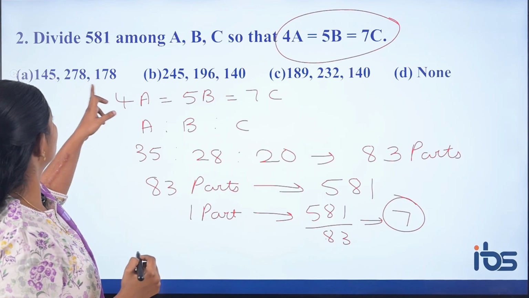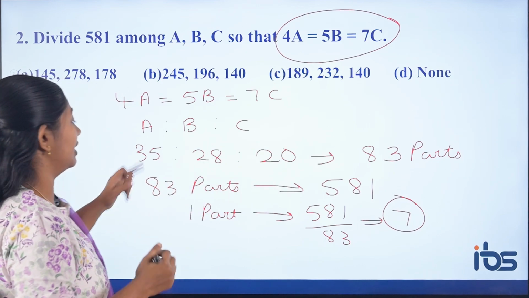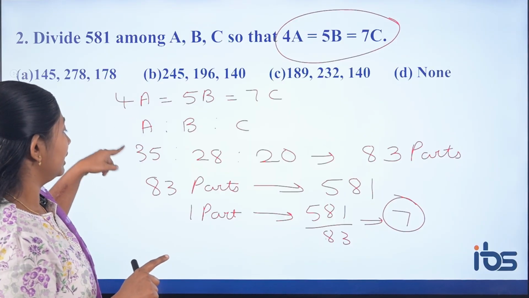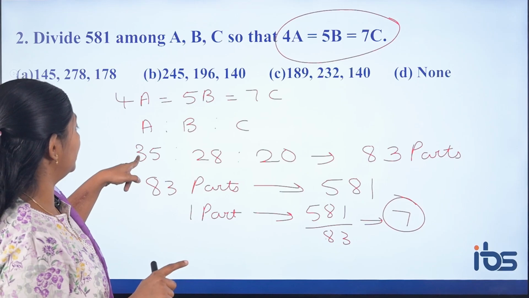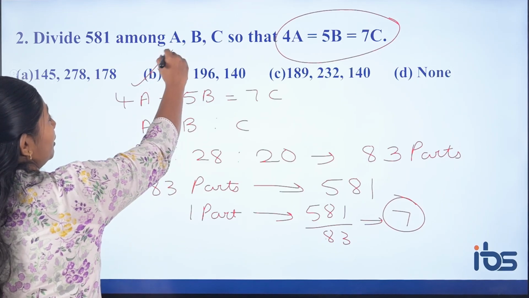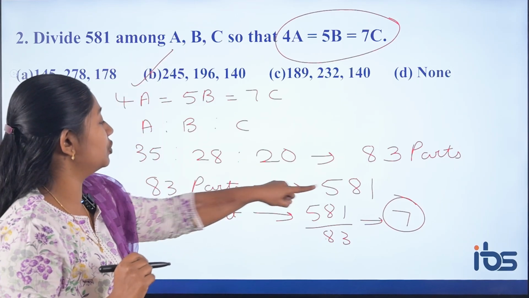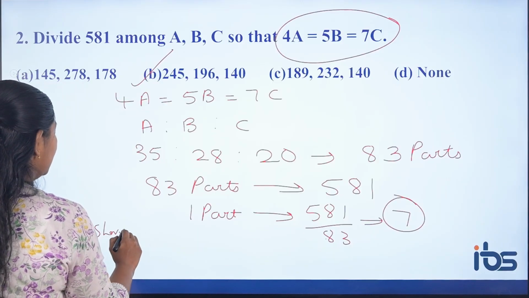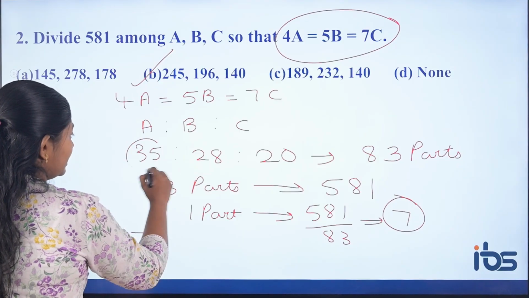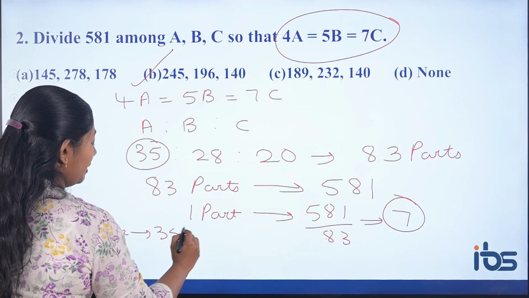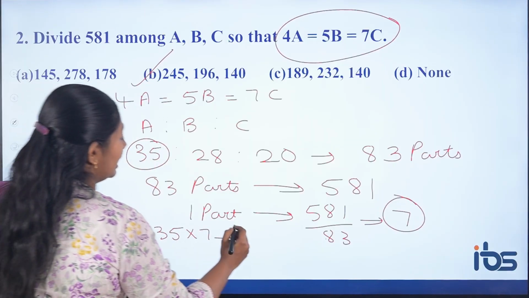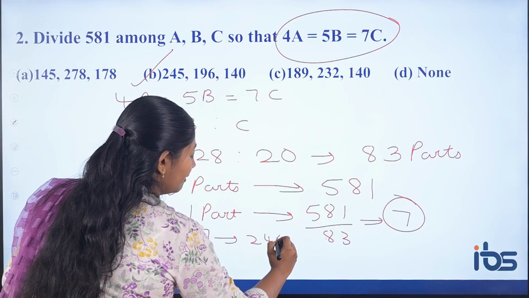If you have 1 unit you can find individual units also. So what is A getting? 35 into 7. 35 into 7 means unit digit should be 5, then 3, 21 plus 3, 24. So 245 you have got. A's share: A is having 35 units or 35 parts into 1 unit value 7. So 35 into 7, A will get 245.